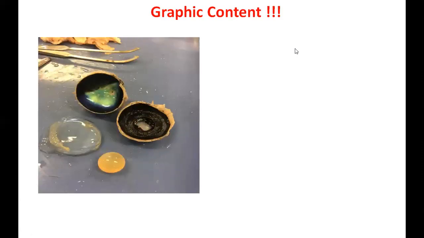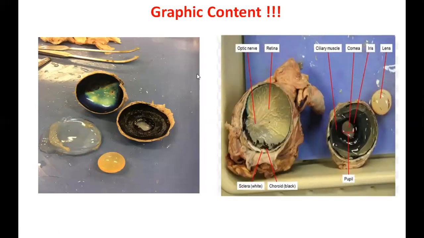Yes, this is the real eye cut into pieces. This orange colored part, can you see? This is the lens. Someone asked about the vitreous humor. This is the vitreous humor, and this is the behind portion, the retina. You can see it clearly here. And you can see two dots: the optic nerve, that is the blind spot, and the yellow spot. And this dark colored part is the choroid layer. This is the front part of the eye. This hole is the pupil. Can you see?